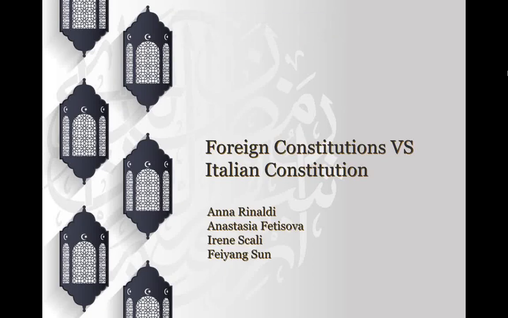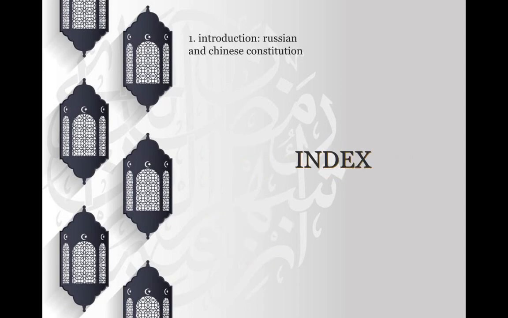Good morning. Today we are going to talk about two foreign constitutions, the Chinese and the Russian one, compared to the Italian constitution. We have analyzed the first three articles of them since we think that they are the most important, so we have done a research about the general characteristics, then we found the similarities and the differences.